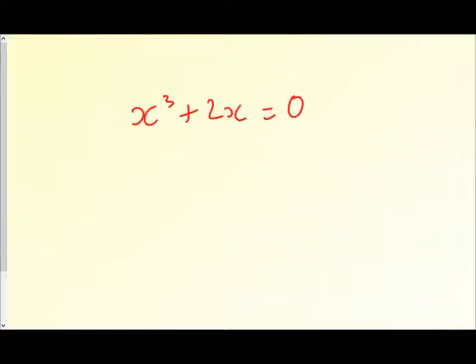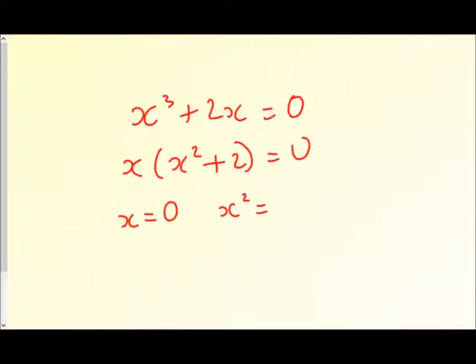Okay, let's try another one. Here's a cubic. Now I'm not going to ask you to use that complicated looking formula, but you'll notice that this can be factorized as a common factor of x there. So we could get the root x is equal to 0 and x squared is equal to -2, which means that x is equal to 0, but x could also be equal to plus or minus the square root of 2 lots of i.